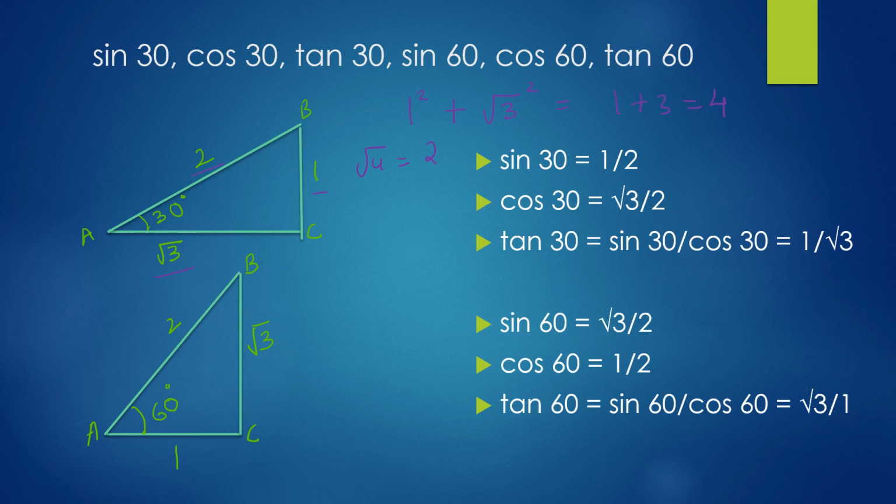And now if we look at the 60 degree angle, the side opposite to 60 degree is root 3. So sine 60 is root 3 by 2. The side adjacent to 60 is 1. So cos 60 is 1 by 2. And similarly tan 60 becomes root 3. This was just a brief recap of the introduction to trigonometry.